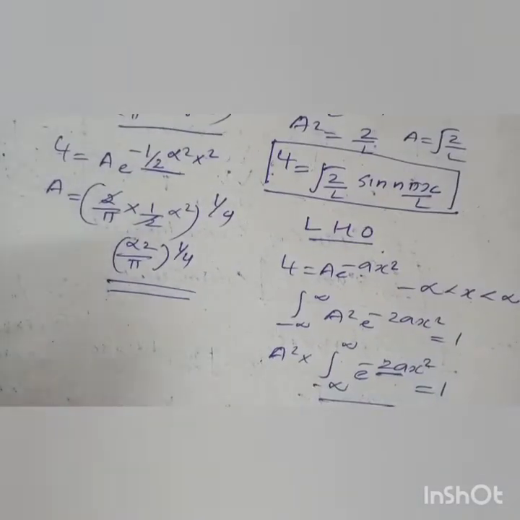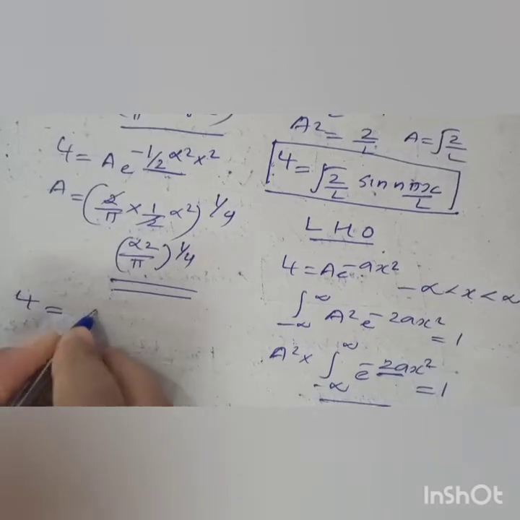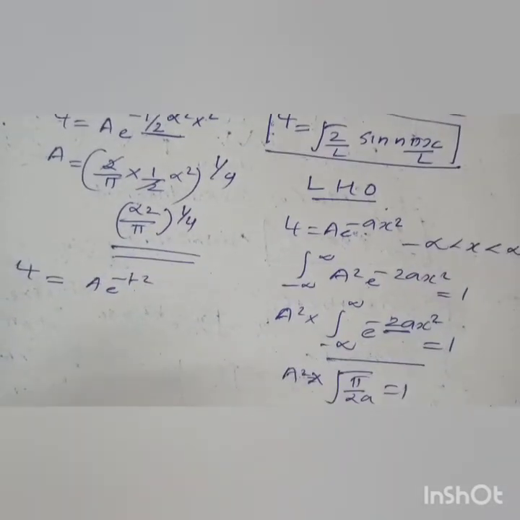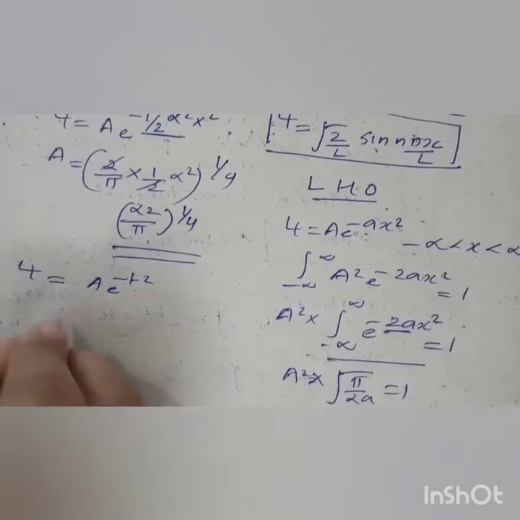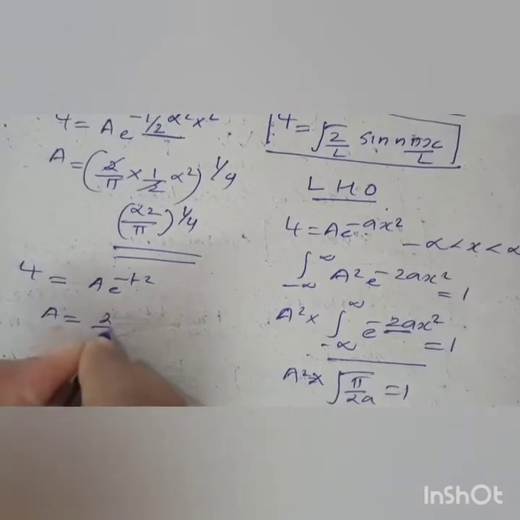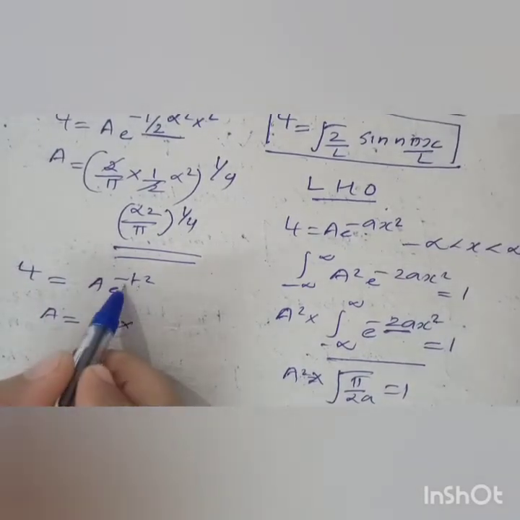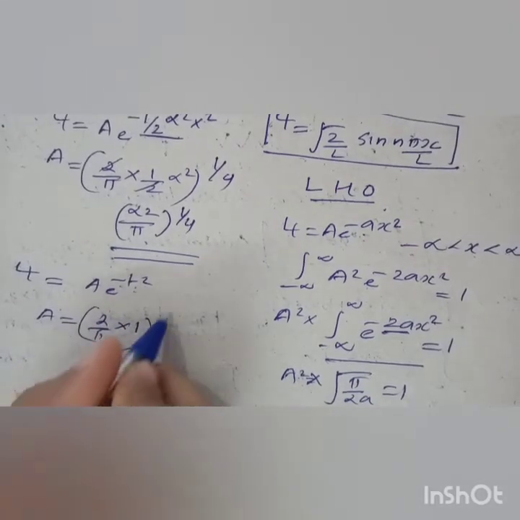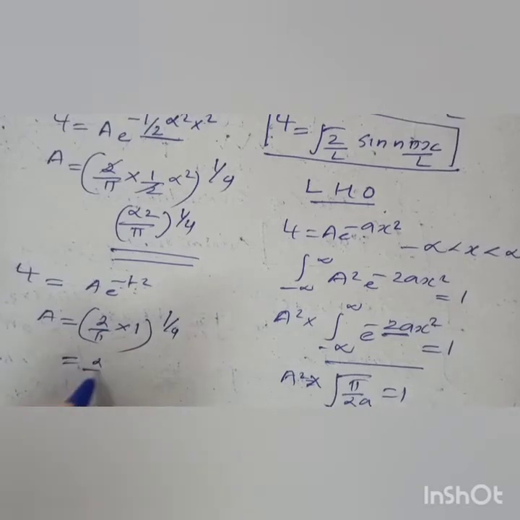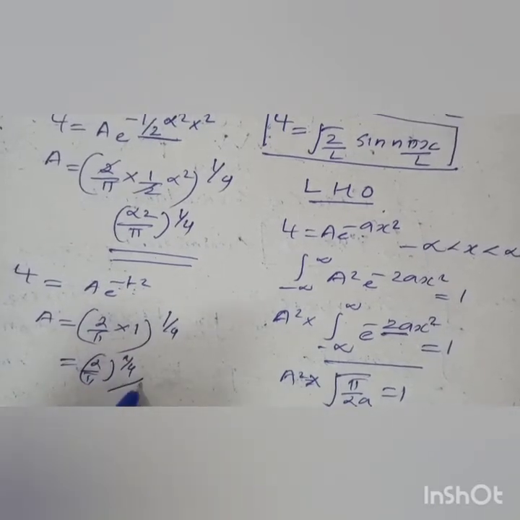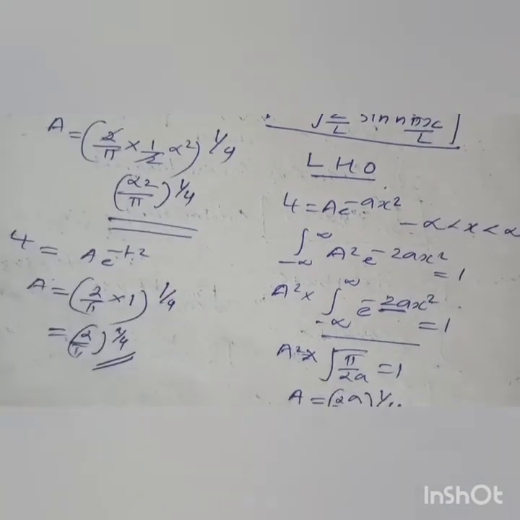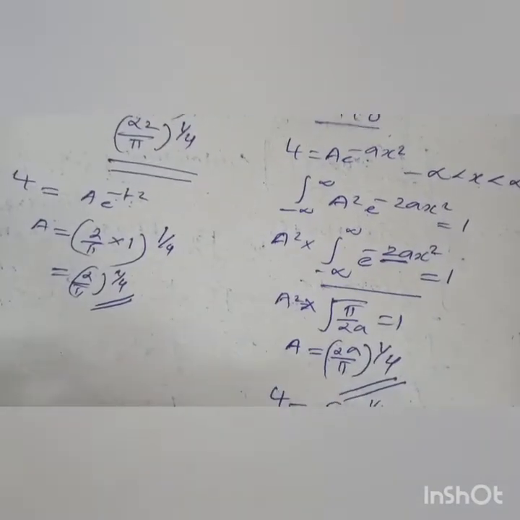And if you consider the wave function as A e^(−t²), you have to find the normalization constant for this wave function. So A = (2/π × coefficient of x²)^(1/4), here the coefficient of t² is 1, so (2/π)^(1/4) will give you the normalization constant for that wave function. Okay, so that is the case.